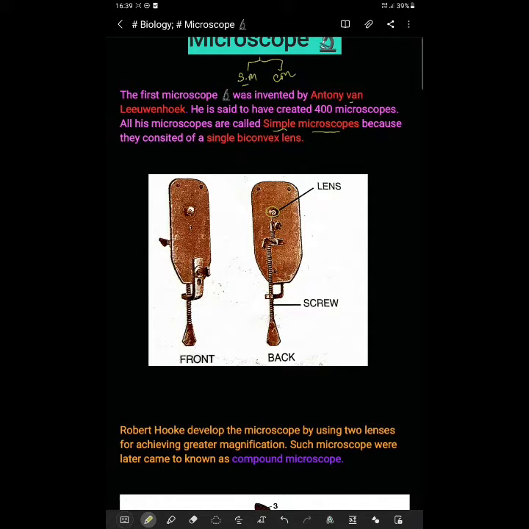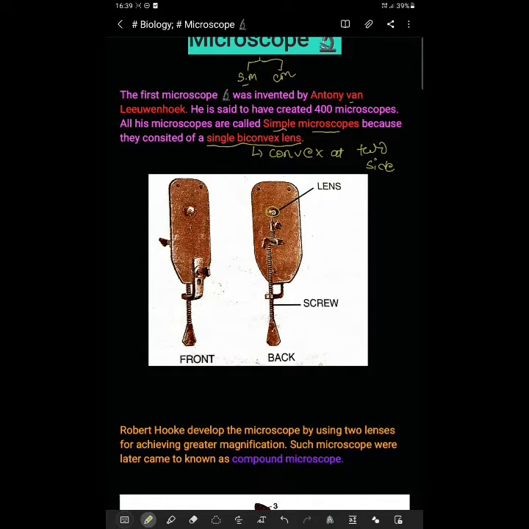So basically his microscopes were called simple microscopes because they had a single biconvex lens. Now you need to understand the meaning of biconvex. It means convex at two sides. Convex at two sides is called a biconvex lens, okay? Now if you are seeing this video, you are reading in 9th class, or if you are in 8th class also, it is fine because these videos are basically for 8th and 9th also.